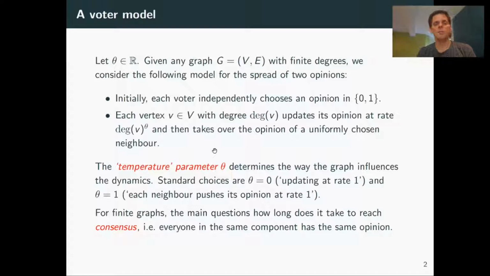For finite graphs, the main question in voter models is how long it takes to reach consensus. So how long does it take until everyone in the same component has the same opinion? Obviously, different components cannot interact, so in the end they might end up with different opinions, but within a component eventually consensus is reached, and the question is, how long does that take?